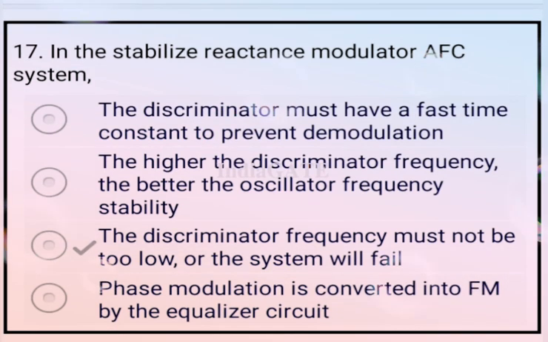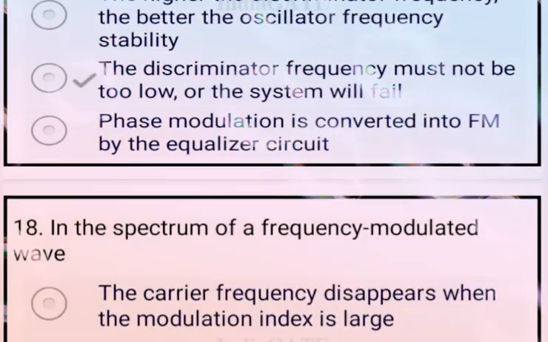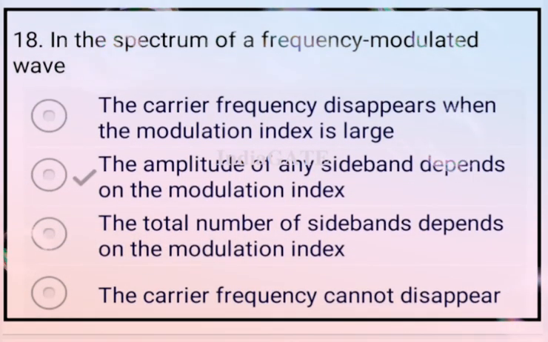In a stabilized reactance modulator AFC system, the correct answer for this question is option C, that the discriminator frequency must not be too low or the system will fail. Okay. Now come to the next question. In the spectrum of the frequency modulation wave, the correct answer for this question is option B, that the amplitude of any sideband depends on the modulation index. Now come to the next question.